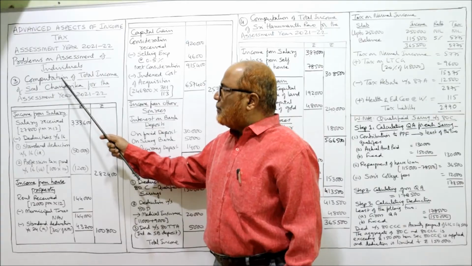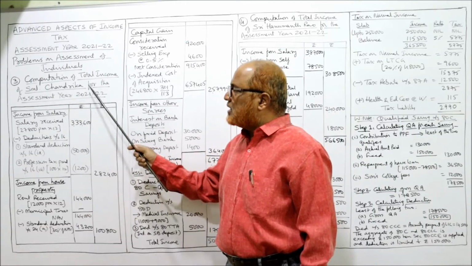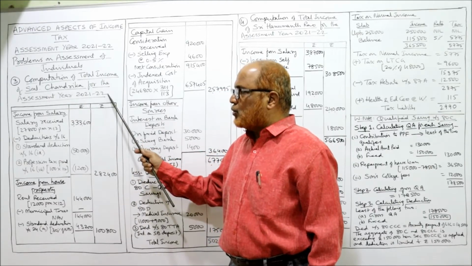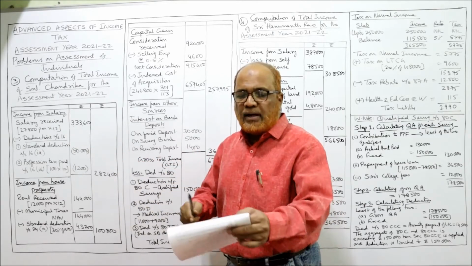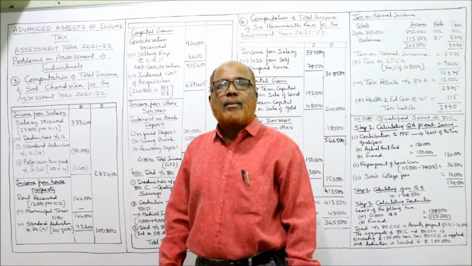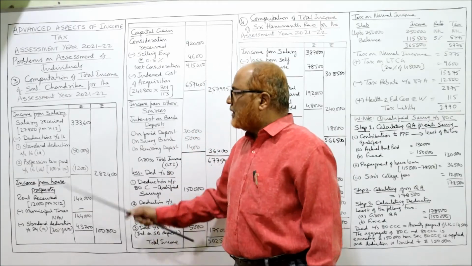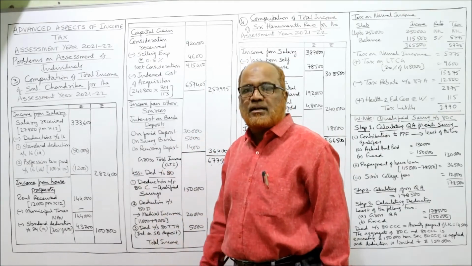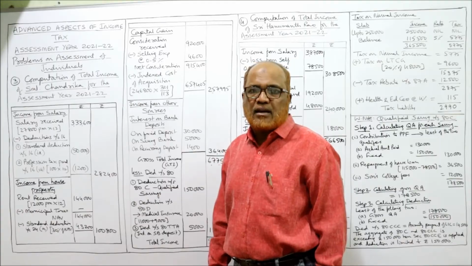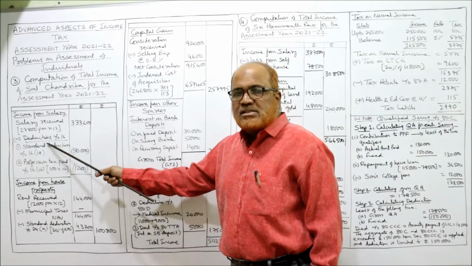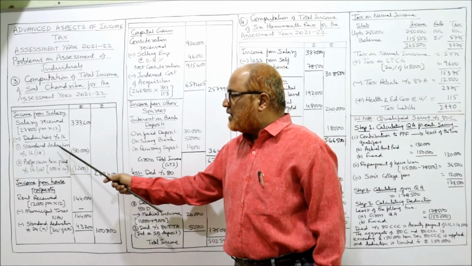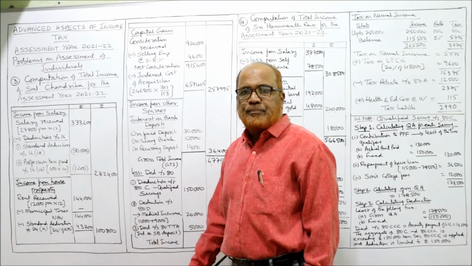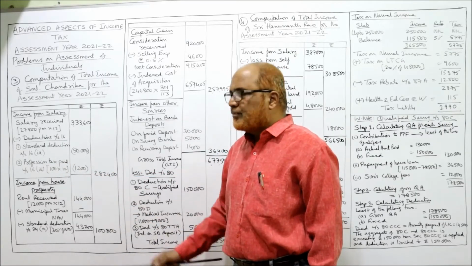Now see here, computation of total income of Srimati Chandrika for the assessment year 21-22. Income from salary. Salary received 27,800 per month into 12. It comes to 3,33,600. This is the salary for 1 year. From this, we deduct the deductions under section 16. The first, standard deduction under section 16(1), that is 50,000.